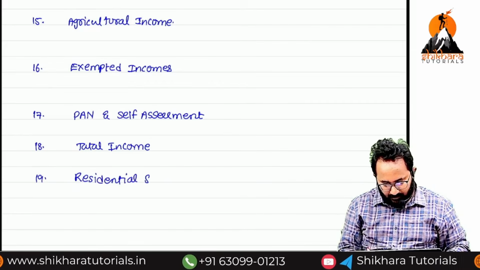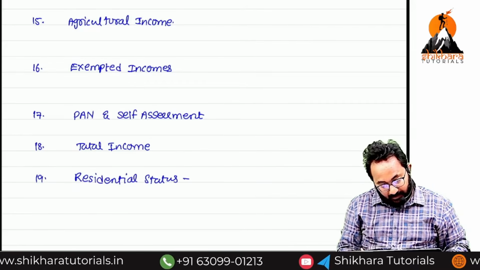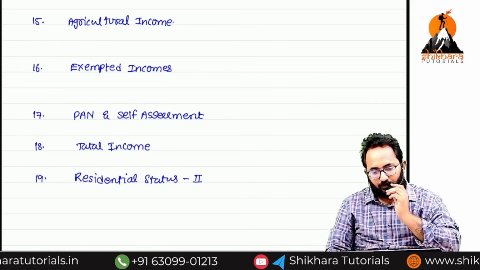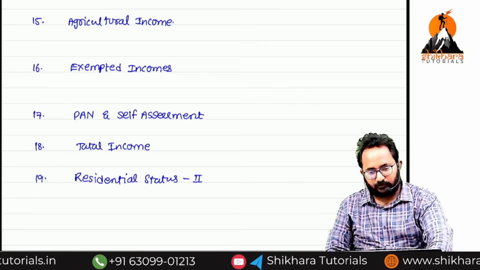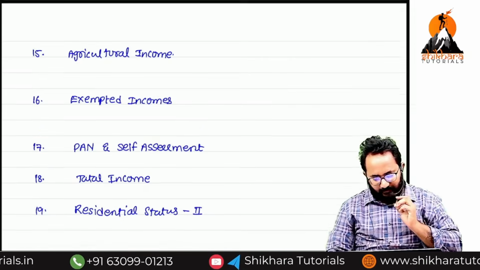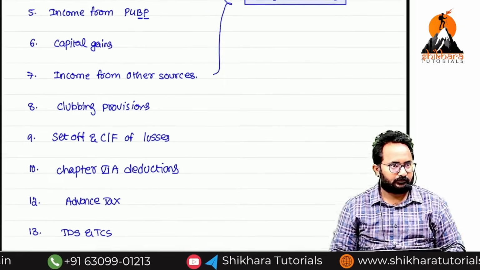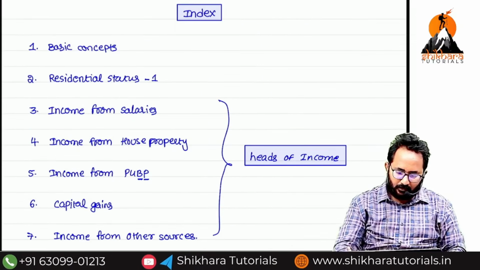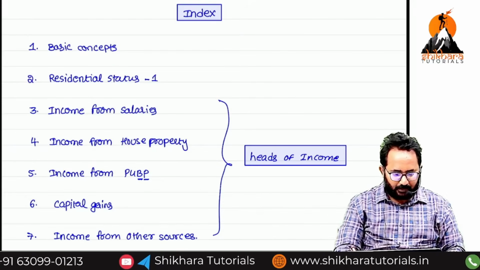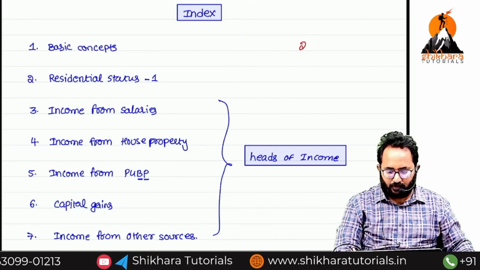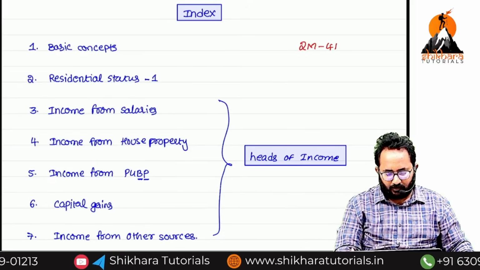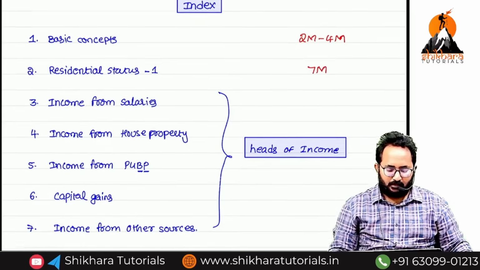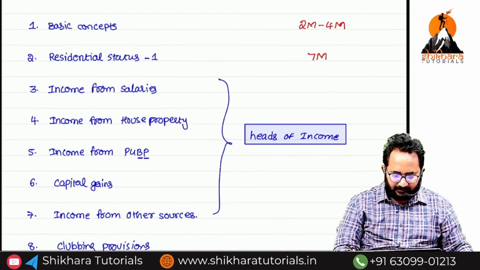Already we left one thing. Part 1 is already over, now we can discuss part 2. Sir, is there any expected weightage? Okay, if you want to know the weightage, on average I will give you 2 to 4 marks from this. Residential status, pakka 7 marks.